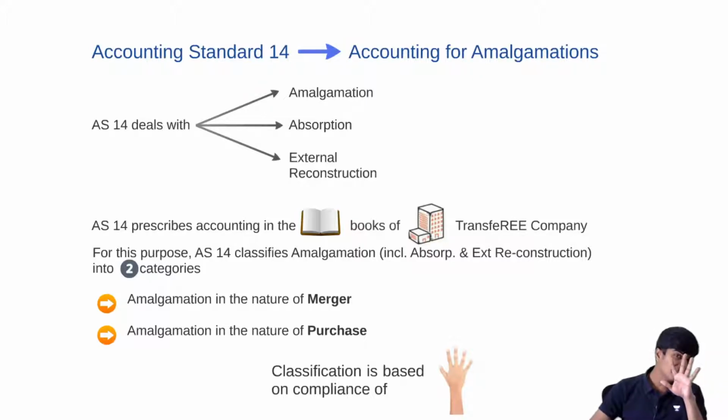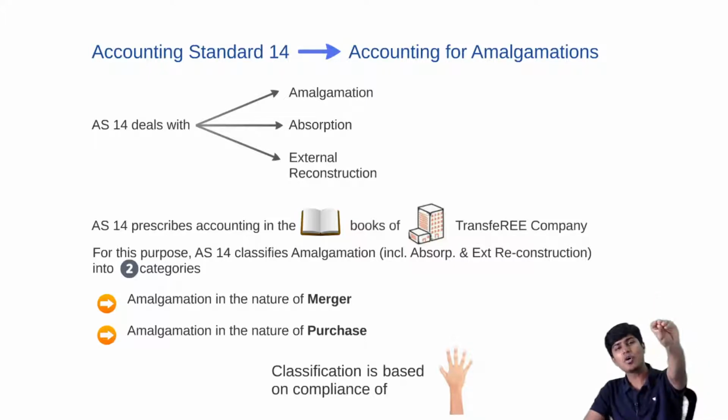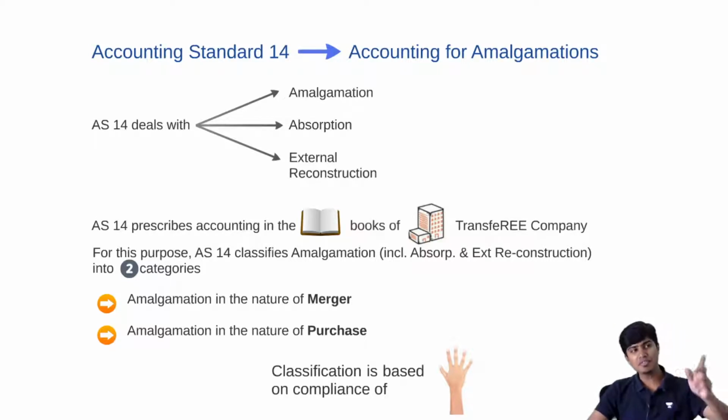There are 5 conditions given under Accounting Standard 14. If all these 5 conditions are satisfied, it is amalgamation in the nature of merger. If even one out of these 5 conditions is not satisfied, then it is amalgamation in the nature of purchase. So these 5 conditions help us decide whether it is merger or purchase. Now let's see what the 5 conditions are.